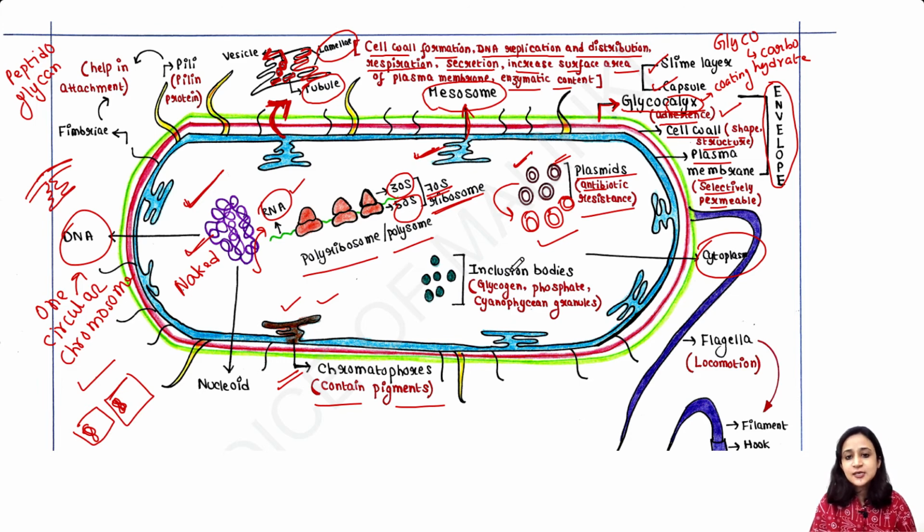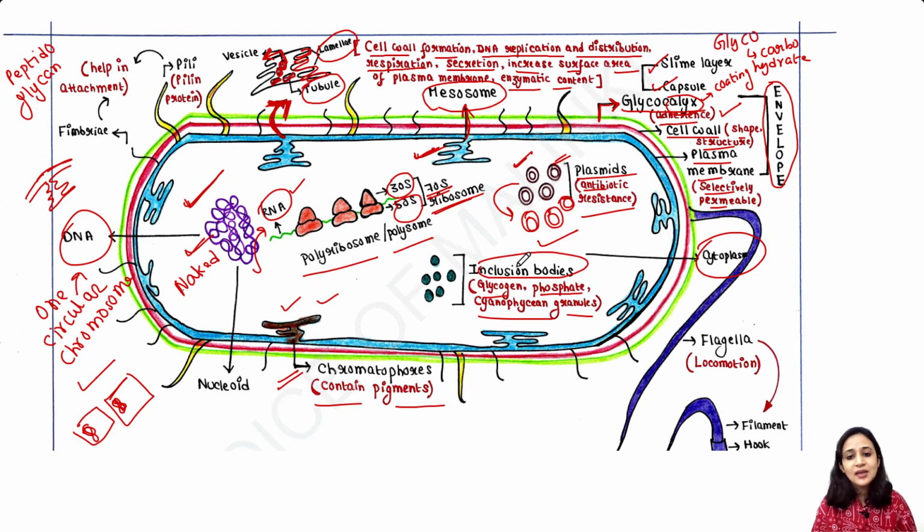Next, you will get some inclusion bodies. Inclusion bodies are present in bacterial cytoplasm. These inclusion bodies are glycogen, phosphate, and cyanophycean granules. So bacteria store food in the form of inclusion bodies. They store glycogen, phosphate, and cyanophycean granules.